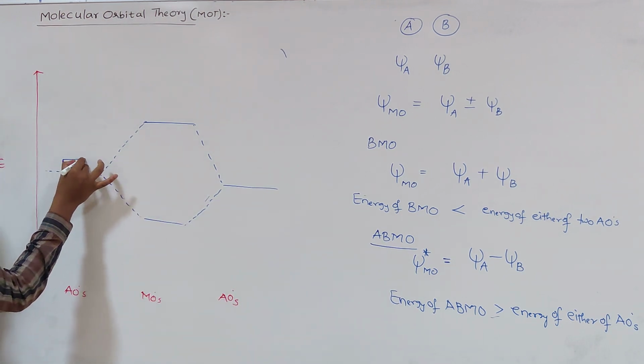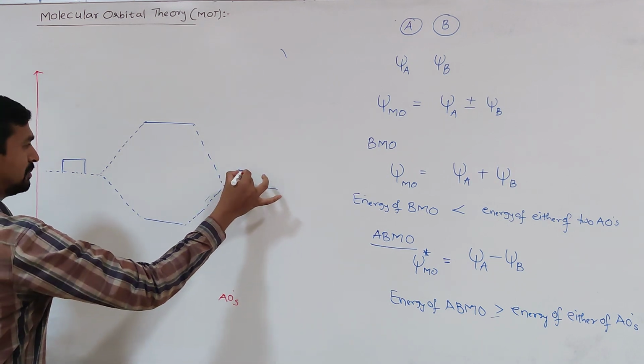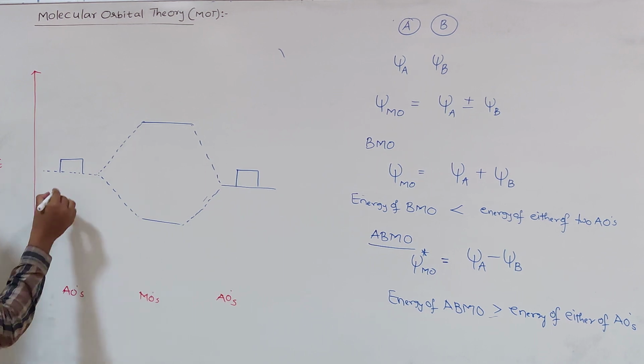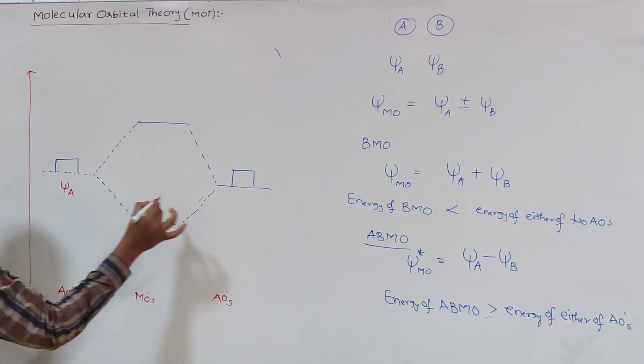Here one atomic orbital, say psi A, and here this is psi B.